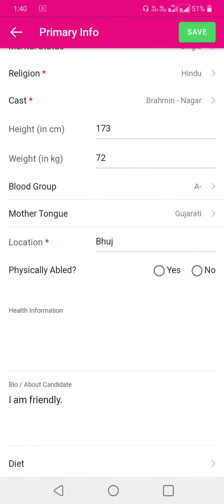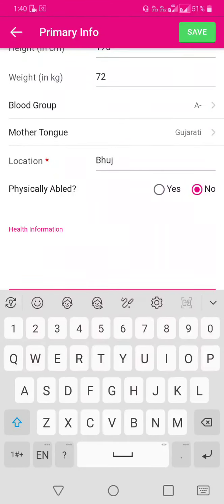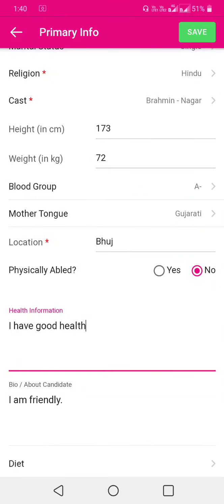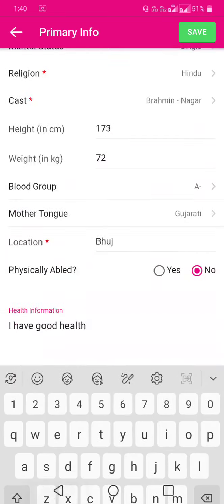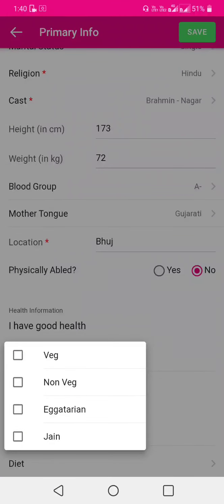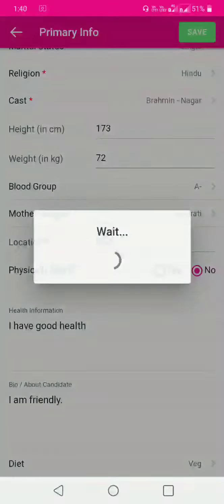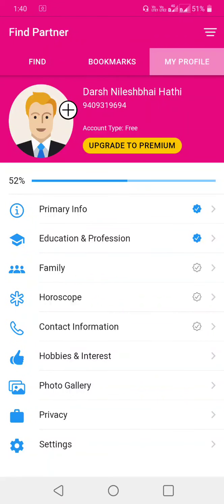If you are physically able, then your health information. Then your diet. Then click on the save button. So you see that all the primary information is filled, so the blue tick mark is here.